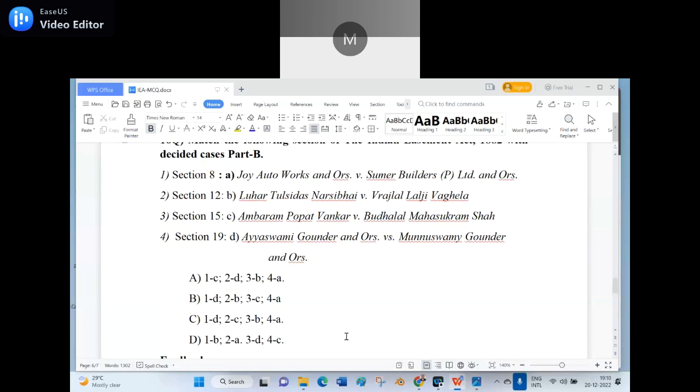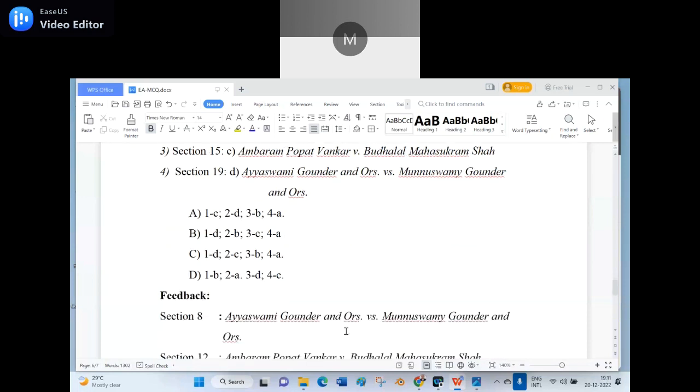The reason is either you have read it or you used my techniques and you shot. Suppose you know at least one section or case law, by the elimination method you can easily come to the right option. So that is a very important factor.